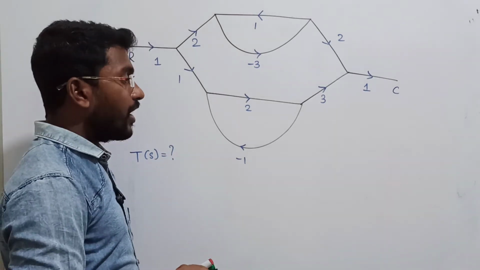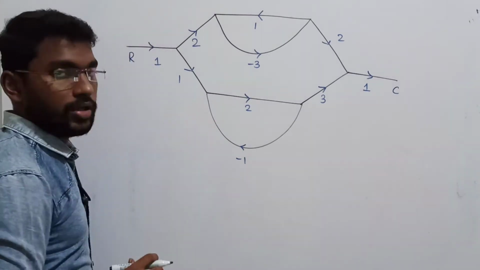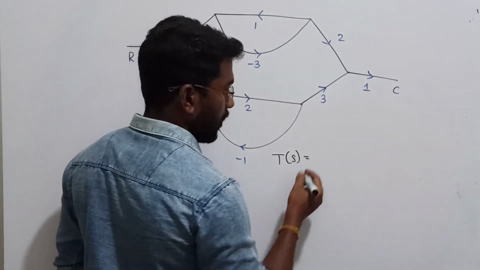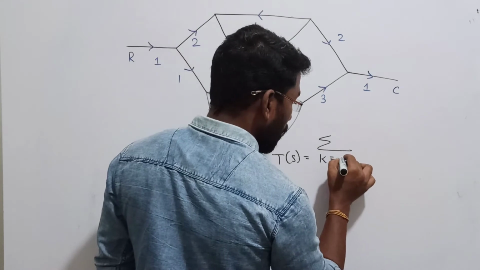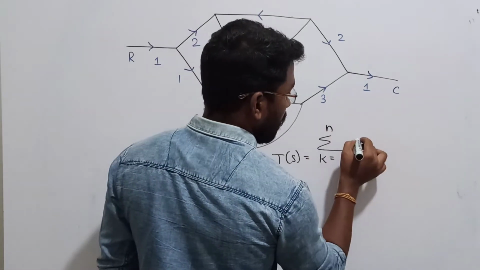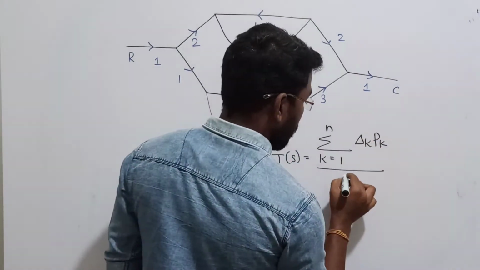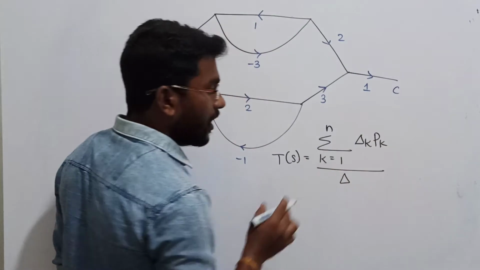First of all, we have to identify. First, write down the formula. Okay, sir. Let me solve this question with the help of the formula. Now, what is the formula? Mason's gain formula is summation k equal to 1 to n, Δk Pk, and in the denominator, I should give Δ. Now, what do we mean by this Δk into Pk?